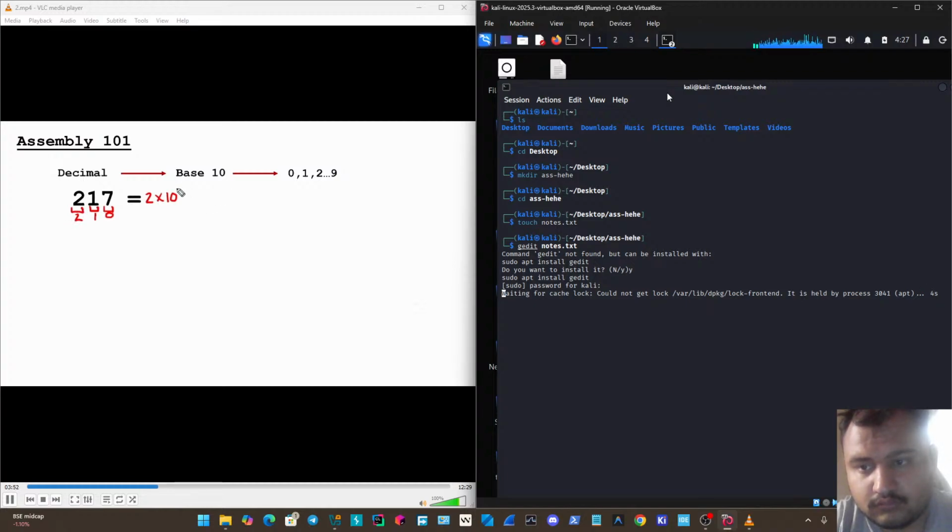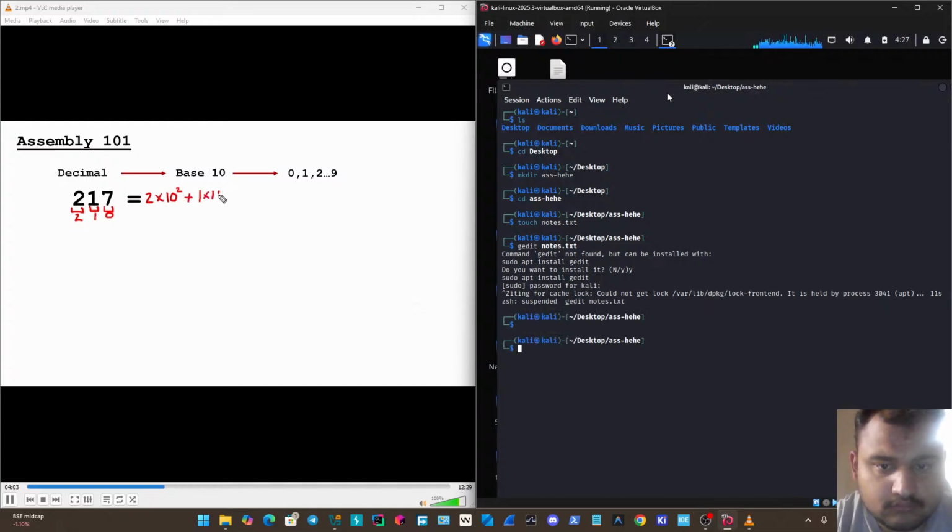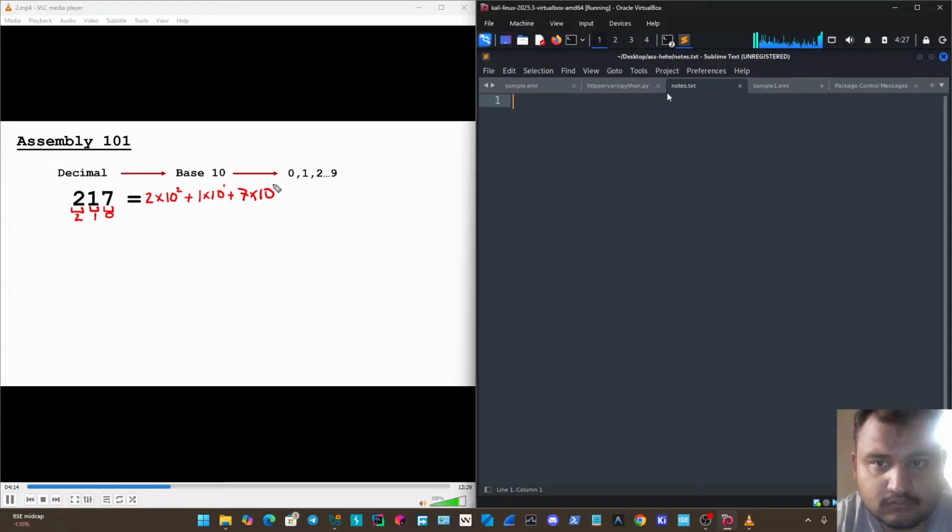So in this one, it's 2. And then we just keep doing this all the way for all of these different numbers. So here, the next one is going to be plus 1 times 10 to the exponent, and it's in the 1 spot. And then we just keep adding them all up. So the next one is going to be plus 7 times 10, and then it's in that 0 spot, the exponent 0.